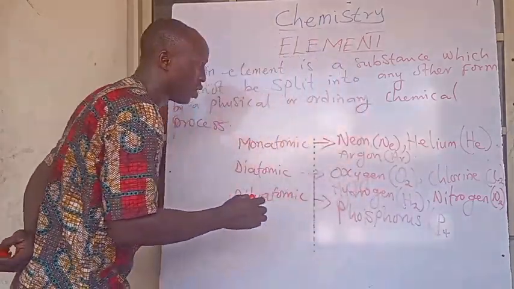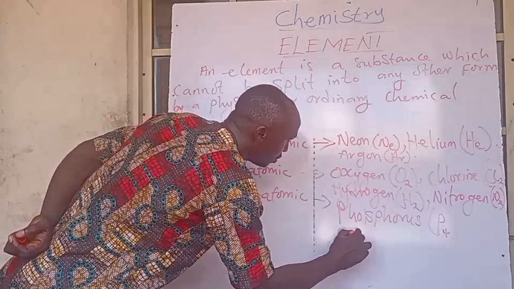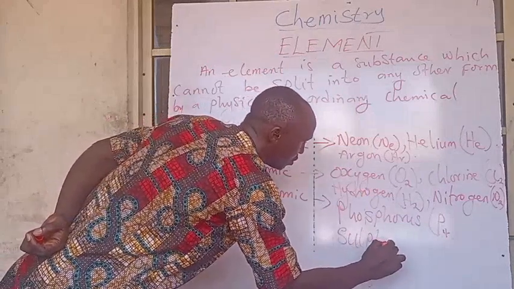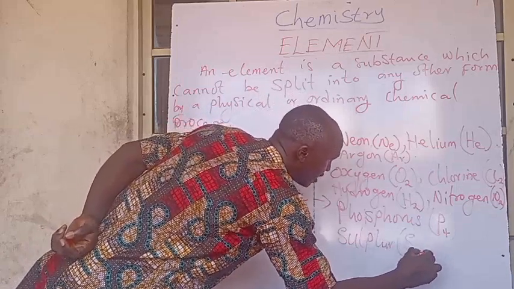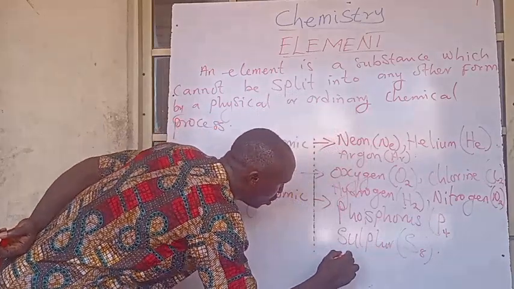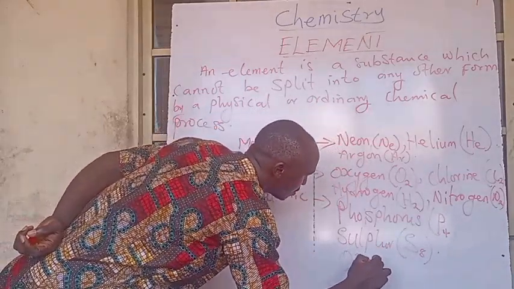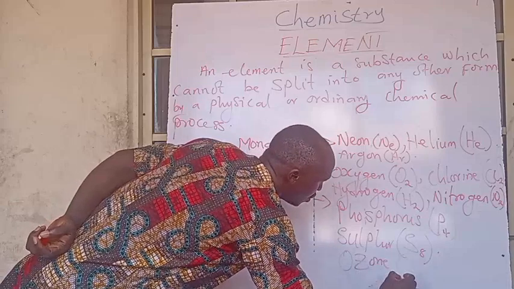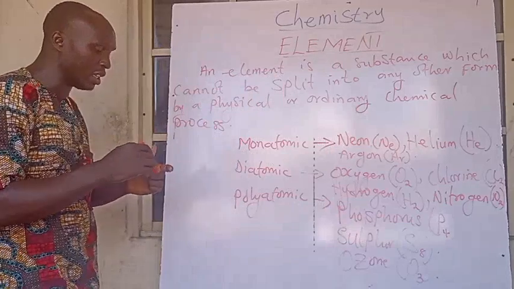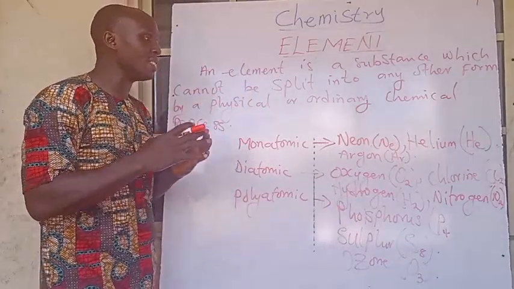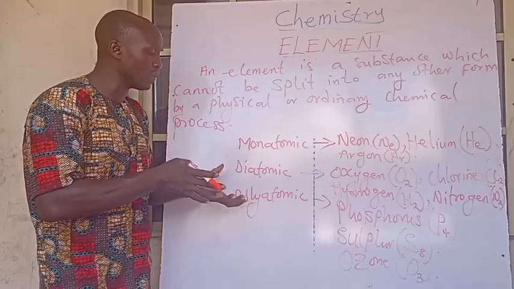We also have what we call the sulfur, which is S8. We have ozone, which is O3. You see, these are different groups of what?